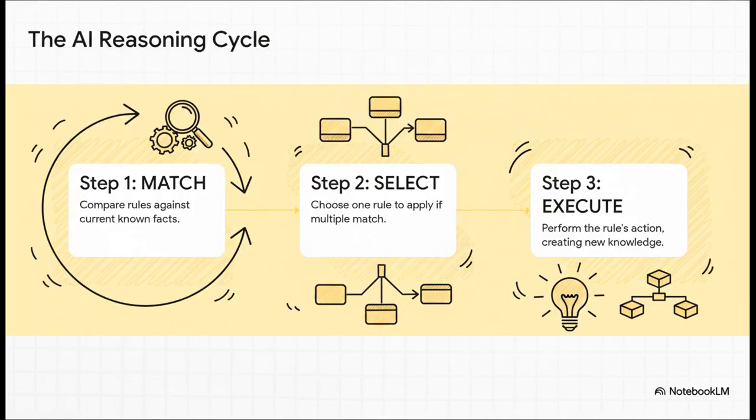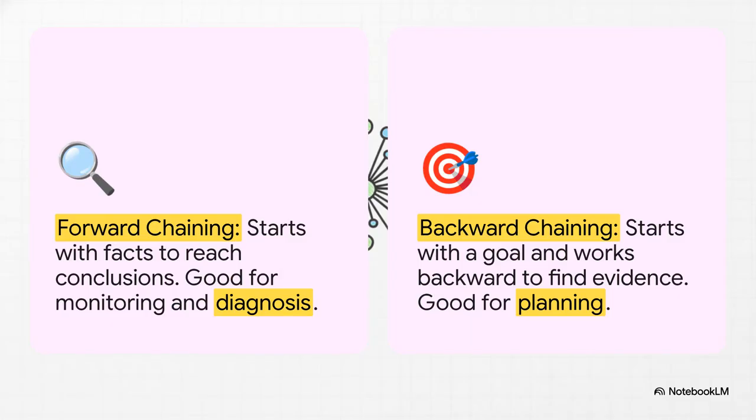And this is how that engine actually works. It's a constant three-step cycle. First, it matches the facts it knows against all the rules it has. Then, it selects the best rule to use, if a few of them fit. And finally, it executes that rule, which usually adds a new fact to its memory. And it just does this, over and over, chaining little pieces of knowledge together until it reaches some kind of conclusion.